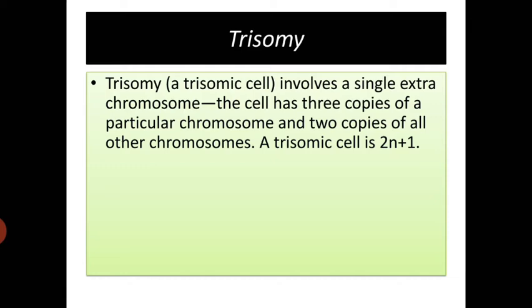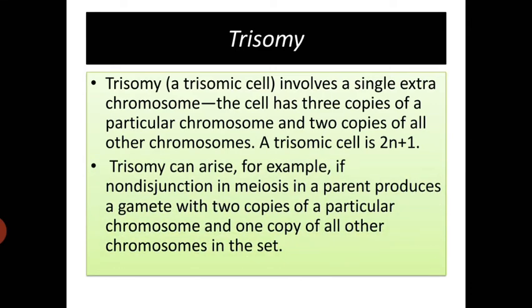A trisomy cell is always 2n+1. Trisomy can arise, for example, if non-disjunction in meiosis in a parent produces a gamete with 2 copies of a particular chromosome and 1 copy of all other chromosomes in the set.